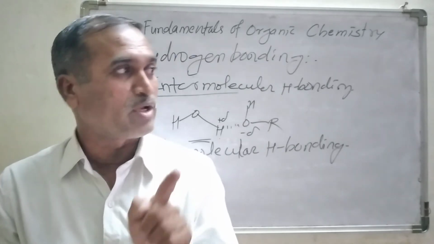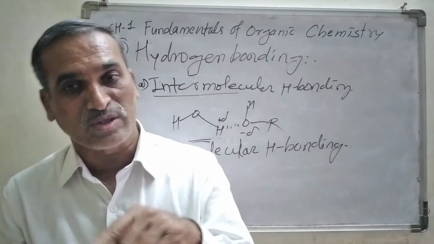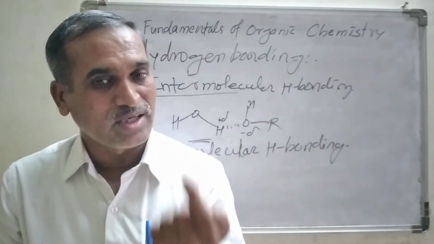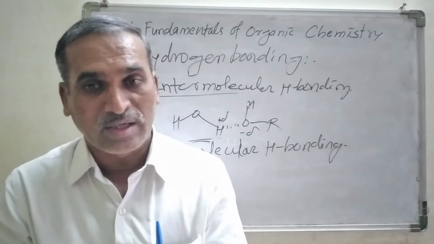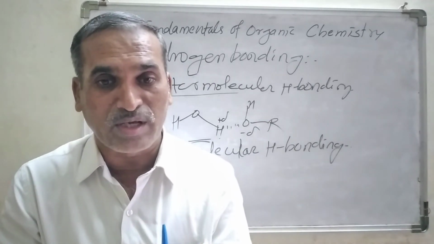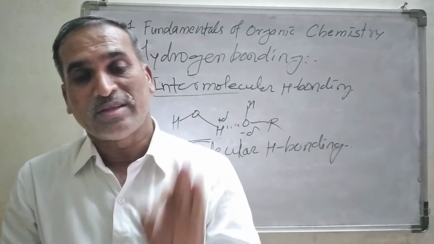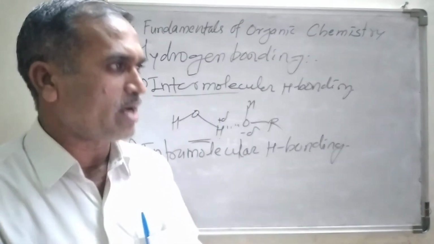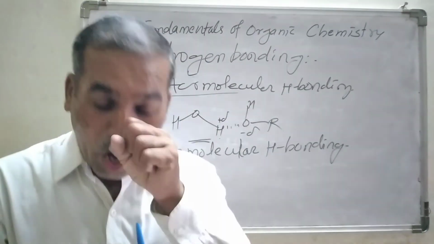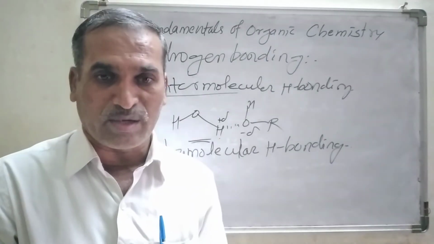The bonding occurs between hydrogen and an oxygen, fluorine or nitrogen atom, but that hydrogen bonding must occur within the molecule. That is called intramolecular hydrogen bonding. Let us look at how that influences the reactivity of some organic compounds.